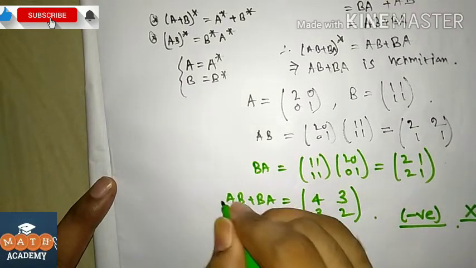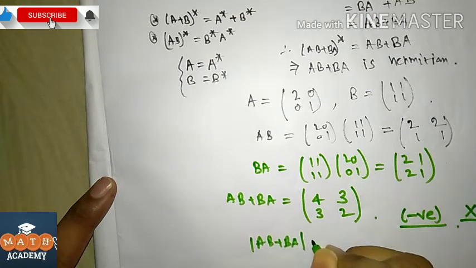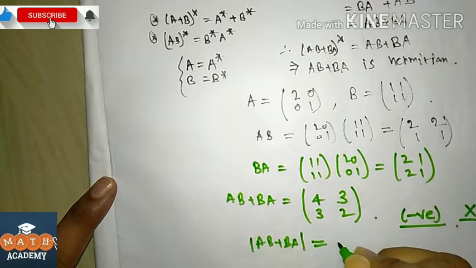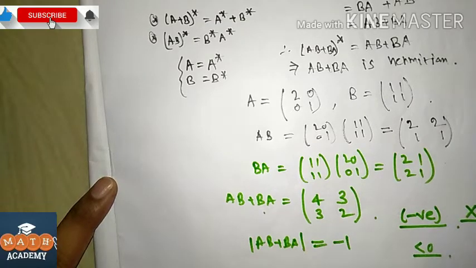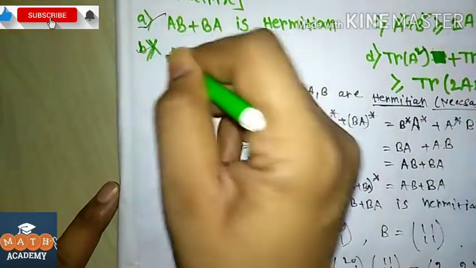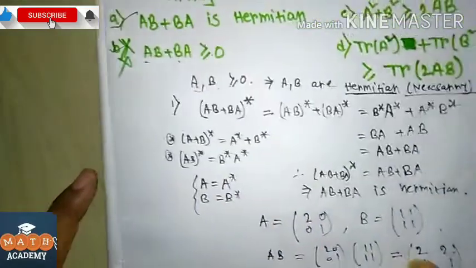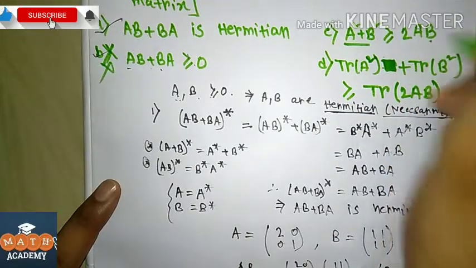Since the determinant of the matrix AB plus BA is -1, one of the eigenvalues of the matrix is negative, so less than 0. That means AB plus BA is not a positive semi-definite matrix. So option B is false. Option C is A square plus B square is greater than or equal to 2AB.